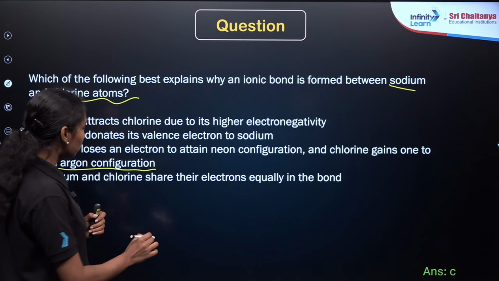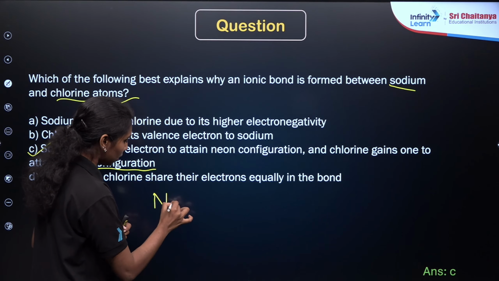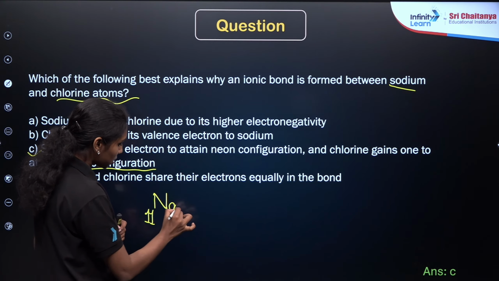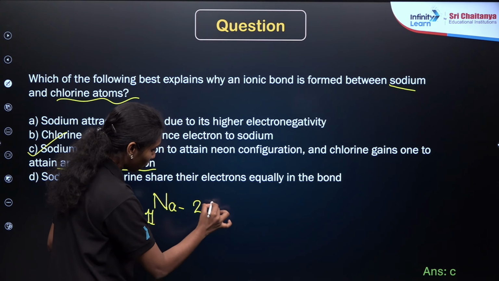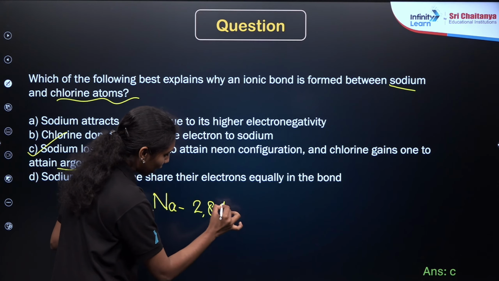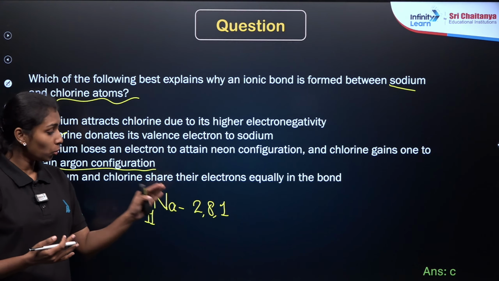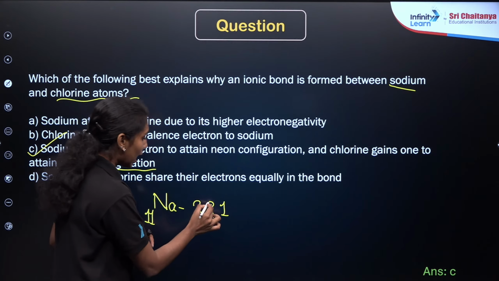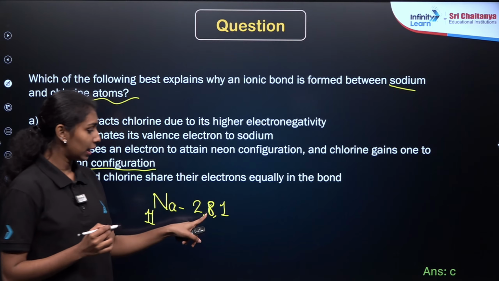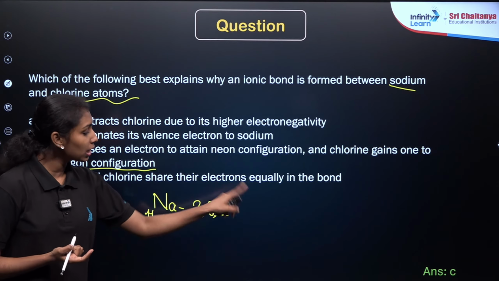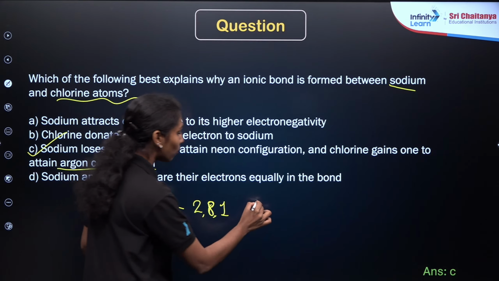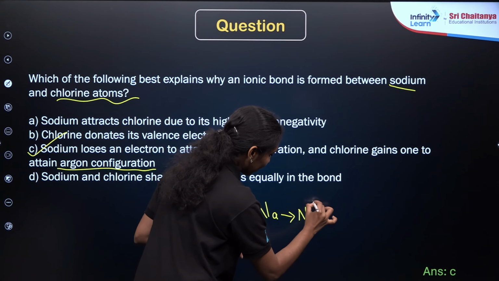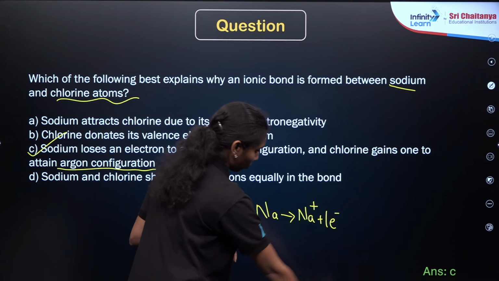I hope you have an idea about how to write the electronic configuration, right? Sodium has the atomic number 11. So its electronic configuration will be 2, 8, 1, which means in the valence shell it will have 1 electron. In order to attain stability, we need to focus on the octet rule. We need to complete 8 electrons. It is already 8 here in the second shell, so we just need to remove this 1 electron. So sodium will remove 1 electron to form